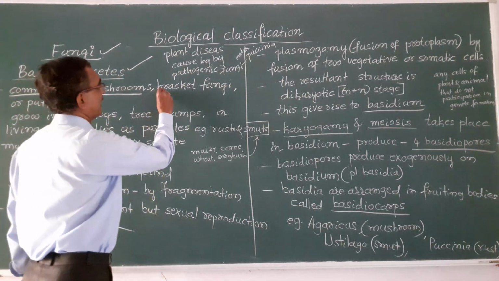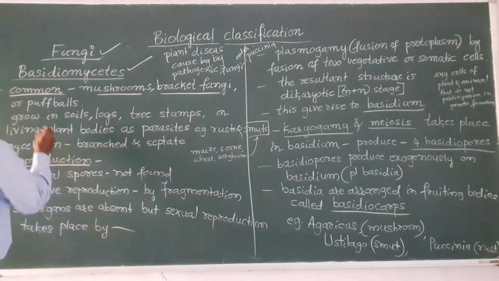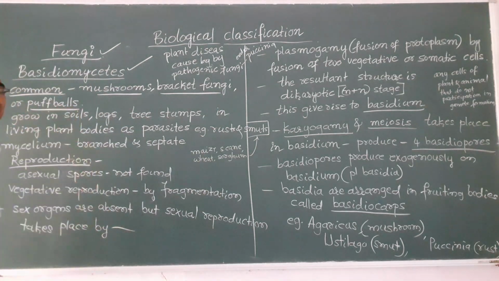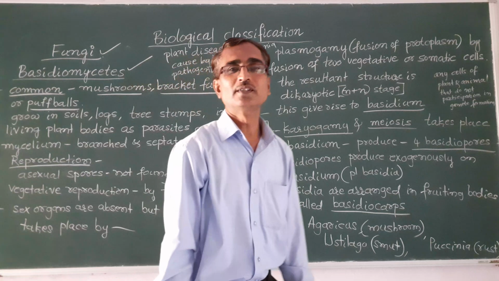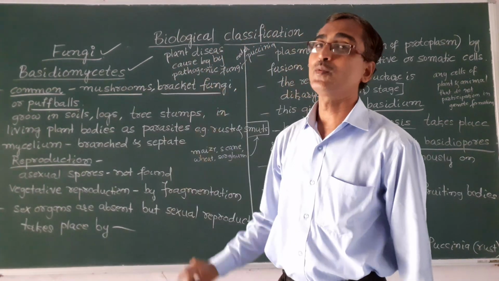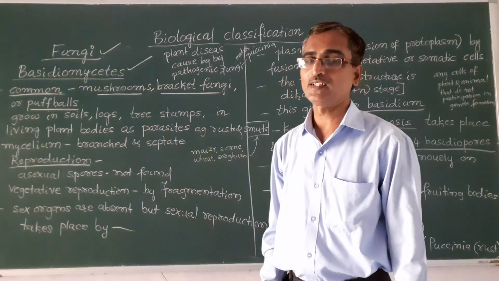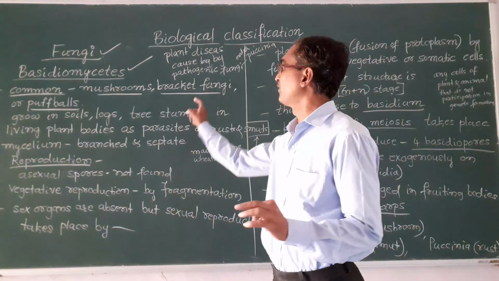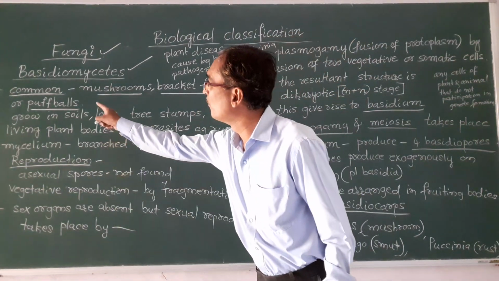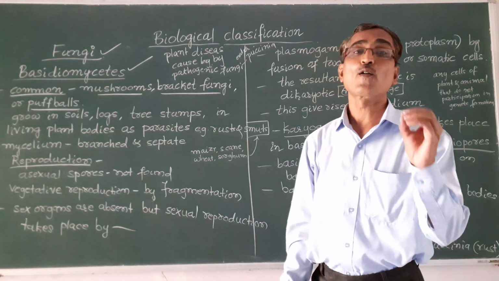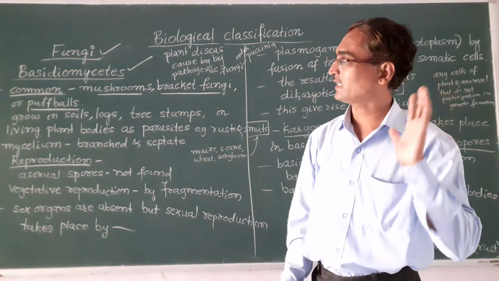And bracket fungi and puffballs. Mushrooms, bracket fungi, and puffballs are the common Basidiomycetes.